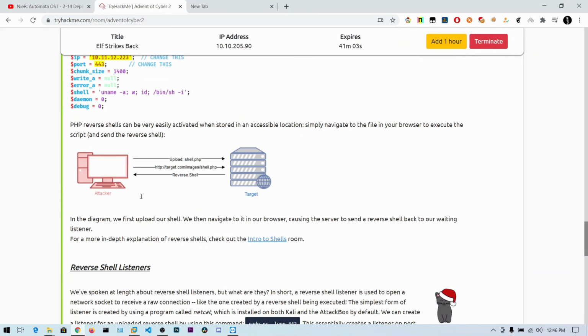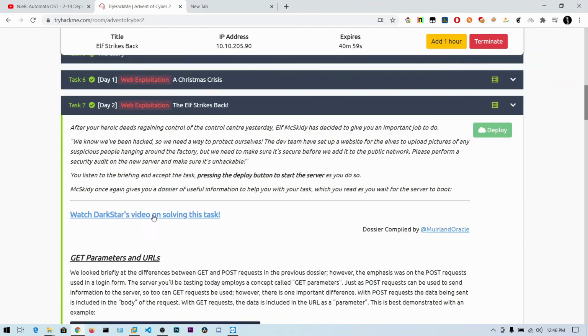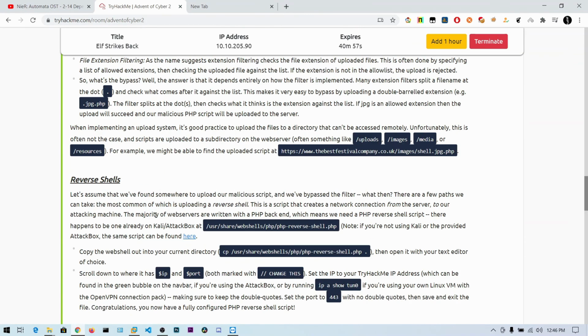So that's all about this day 2 file upload vulnerability. What this challenge teaches us is, whenever we have a file upload in a website, we should make sure that only legitimate files, like images or videos, are uploaded, not PHP scripts or any other scripts. So we should make sure that our filters have been applied correctly.